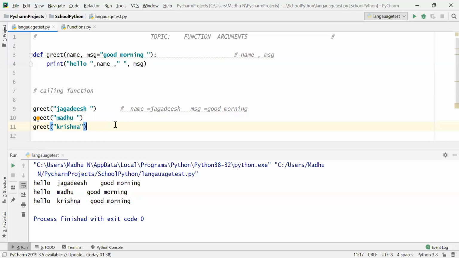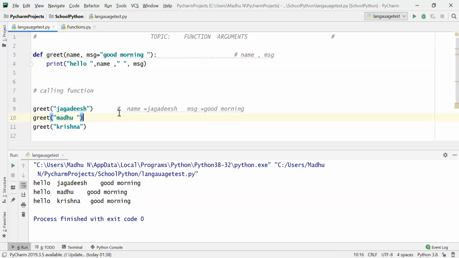And the rule also doesn't change. Even though you called with a single argument, Python will understand it like this: name is Jagdish and message equal to good morning. Here I have given the value for message while defining the function itself. So when you are not mentioning the second argument, by default the second argument is good morning only.